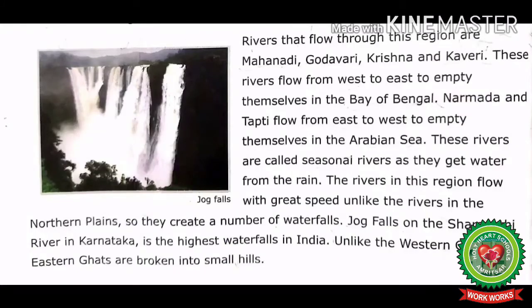Let's continue. Rivers that flow through this region are Mahanadi, Godavari, Krishna and Kaveri. These rivers flow from west to east to empty themselves in the Bay of Bengal. Narmada and Tapti flow from east to west to empty themselves in the Arabian Sea.